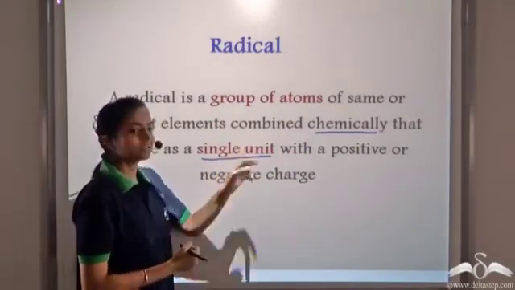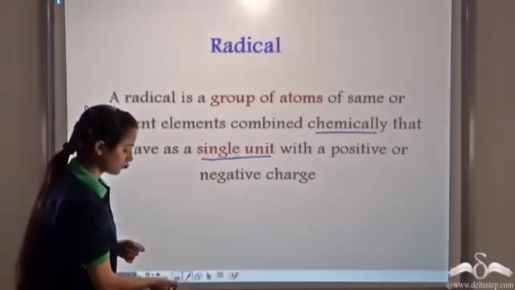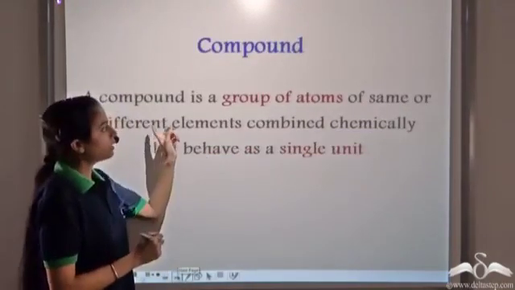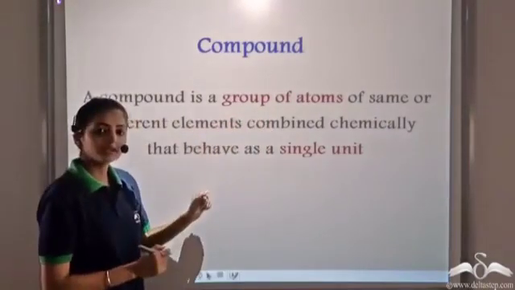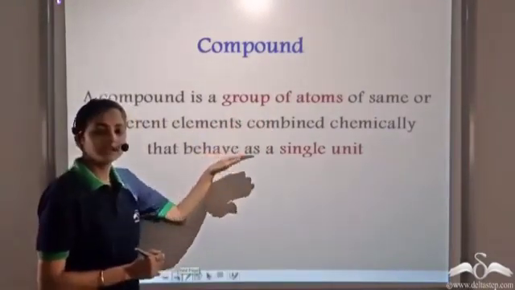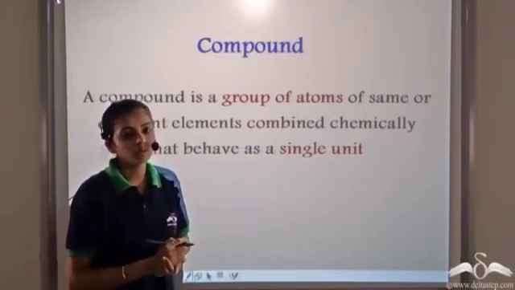Now, something like this sounds a little familiar. Where have we heard this before? A compound. A compound is defined as again a group of atoms of same or different elements combined together, and even they act as a single unit. So now what's the difference between a radical and a compound?